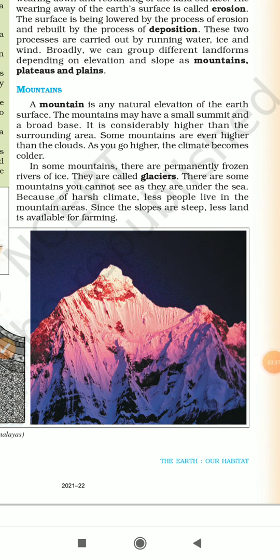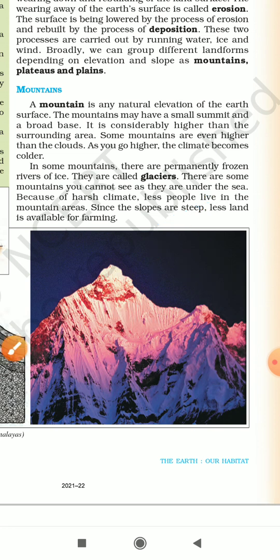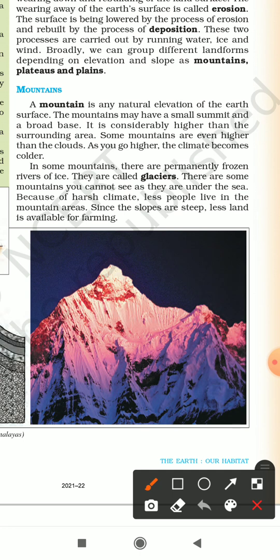Let us now talk about mountains. A mountain is any natural elevation of the earth surface. Elevation means rising of the earth surface. The mountains may have a small summit and a broad base. The meaning of summit is the top part and the base is the lower part of the mountain. And it is considerably higher than the surrounding area. We already know that some mountains are even higher than the clouds.